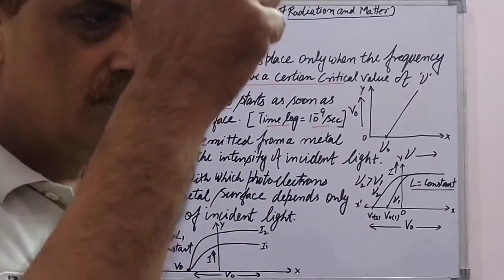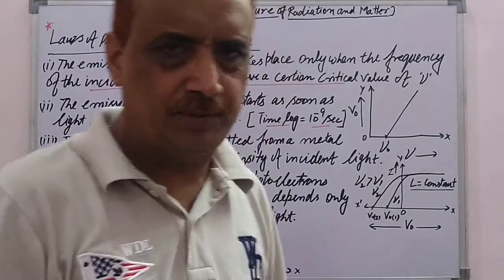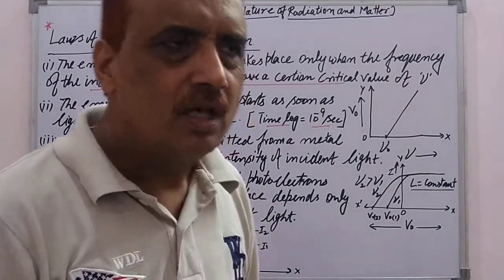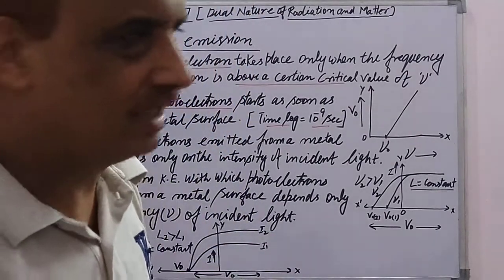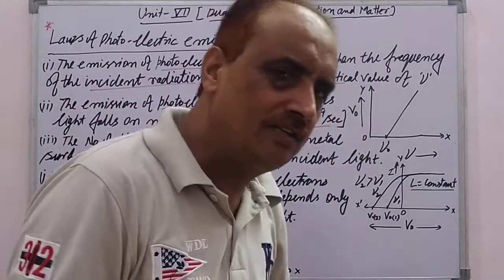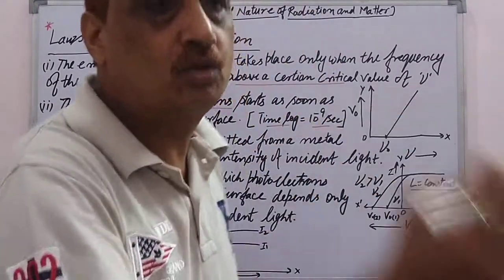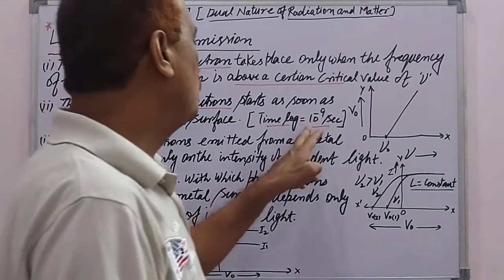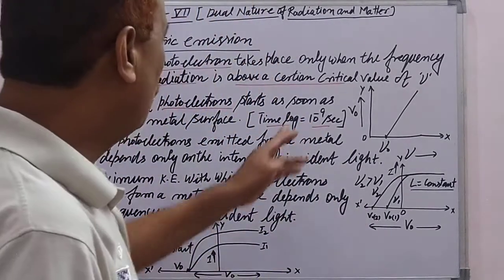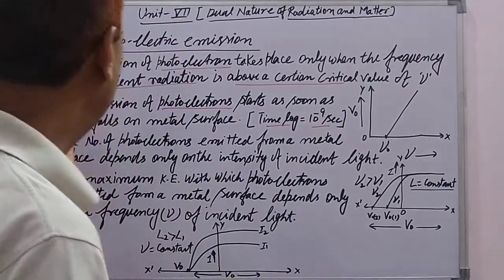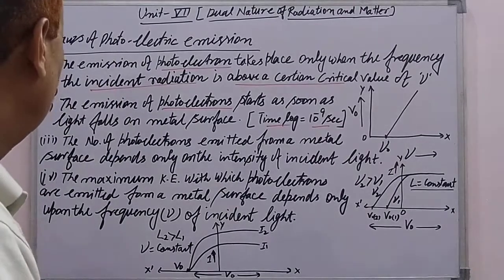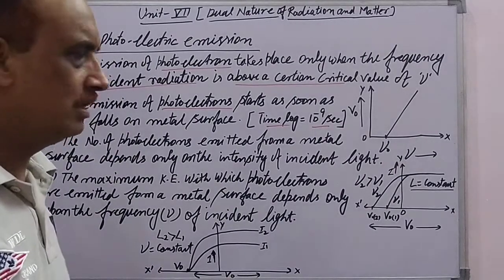Because the time is so small, we can say the emission of photoelectrons starts as soon as the light falls on the metal surface.